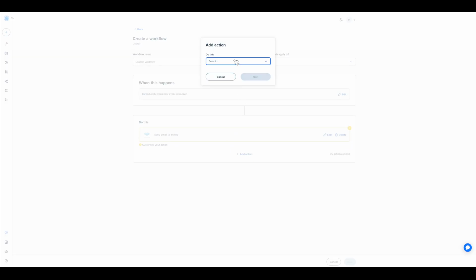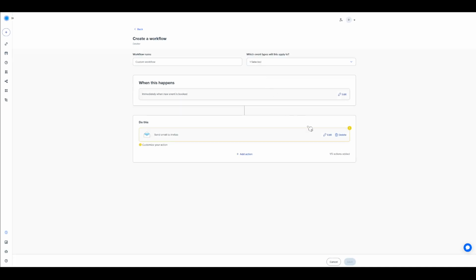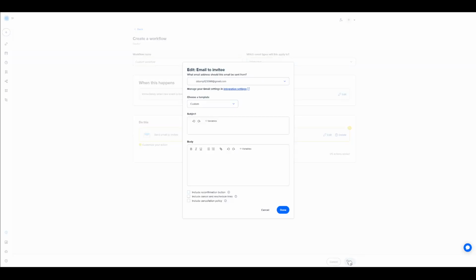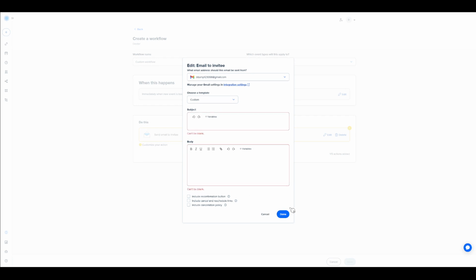Once everything is set, the final step is to save your work. Double-check your settings, make any last-minute adjustments if needed, and then hit that Save button. Just like that, you've successfully created a custom workflow within Calendly, tailored to optimize your scheduling process.